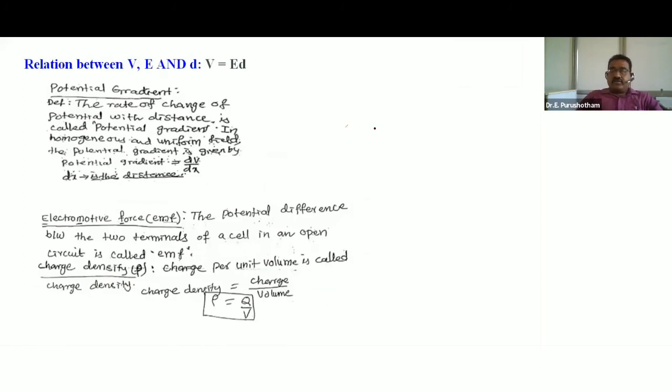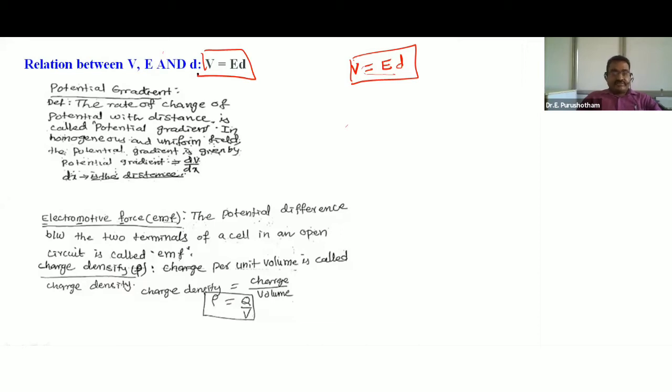Relation between electric potential, electric field intensity, and the distance. So V is equal to ED. You remember this formula only. V is equal to ED. Relation between V, E, and D. So that is V is equal to ED.